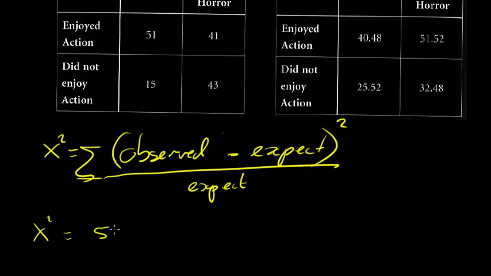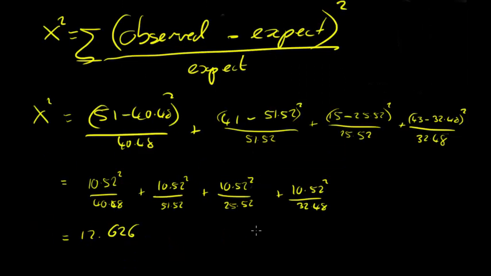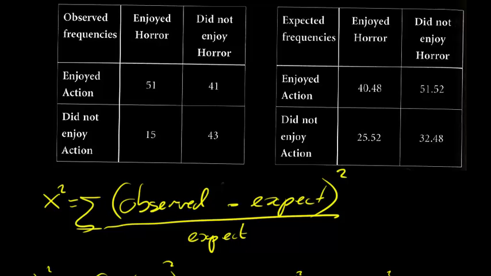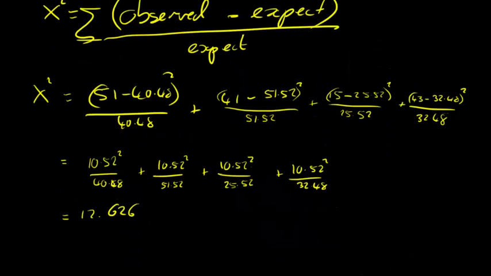So I get 51 minus 40.48 in brackets squared over 40.48 plus, where's the next one? 41, and I'll fill in the rest. So there we've got the values filled out. Now remember, we were doing a 2x2 grid, and so it's just a little shortcut. Obviously I like it to do it all at once, but a little shortcut. I've written out this line as well on purpose, because notice all the values are 10.52 on the numerator. That isn't coincidence, it will always happen with a 2x2, because I've only got 4 cells in a 2x2, that will always be the case. With a 2x3 or a 3x4, well, bad luck, you're going to have to do it all by hand.